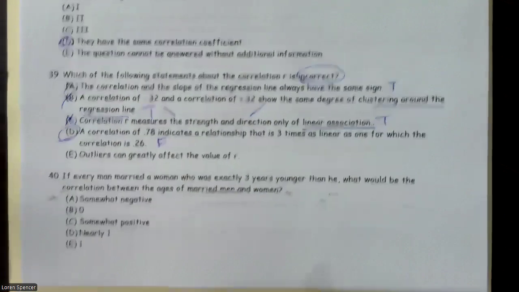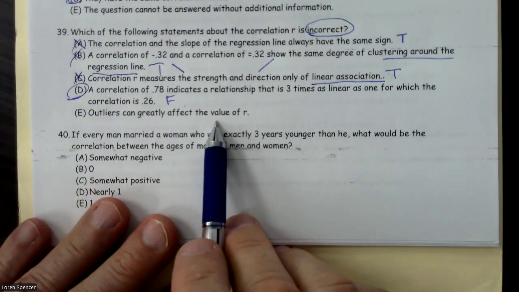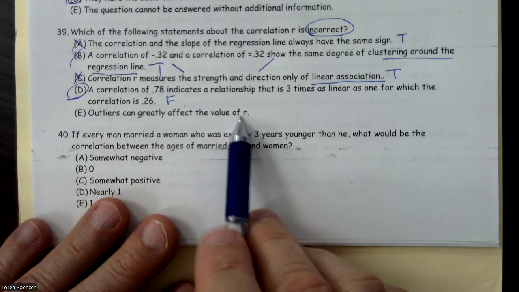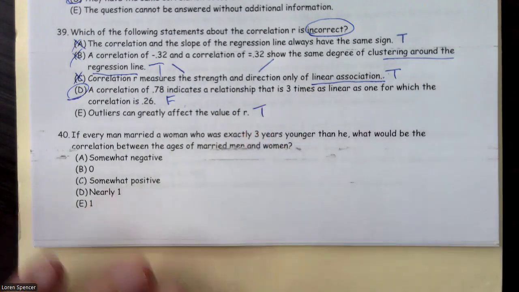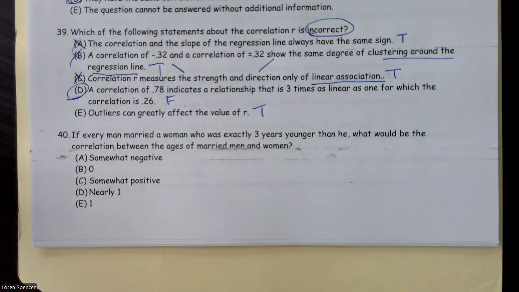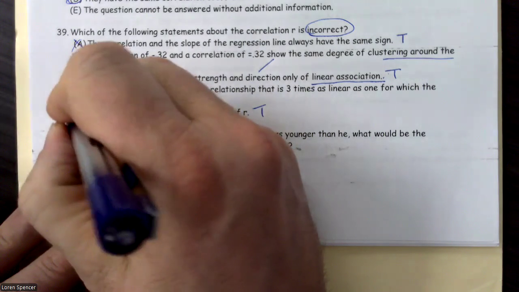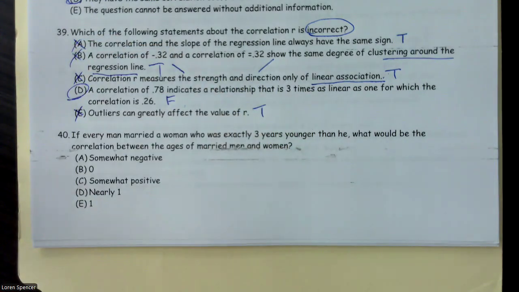All right. Last one. Outliers can affect the value of the correlation. That is true. All right. And we were looking for the false. So the only one that's false is 39, D.